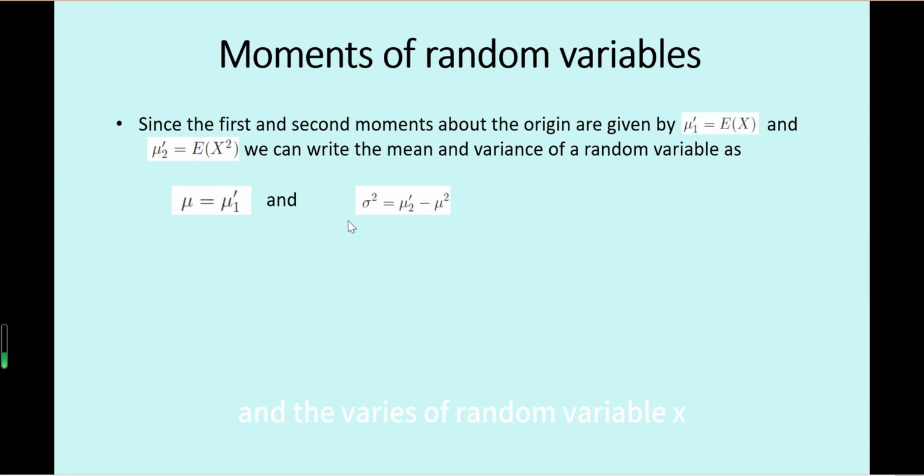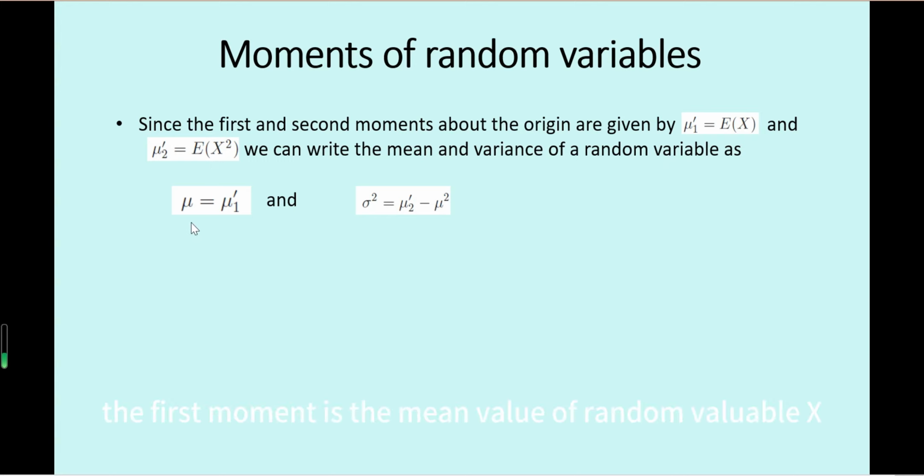And the variance of random variable X equals the second moment minus the mean squared. Because the variance equals E[X^2] minus (E[X])^2, where E[X] is mu, so this is mu squared, and E[X^2] is the second moment.